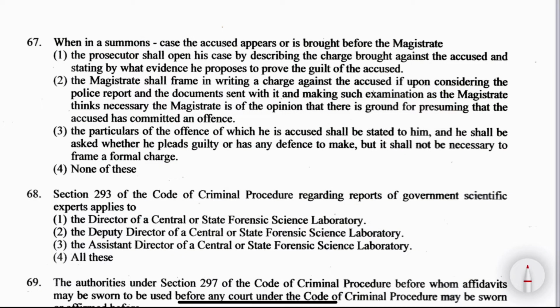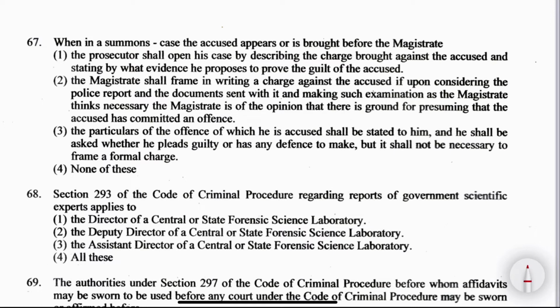When in a summons case the accused appears or is brought before the magistrate, the prosecutor shall open his case by describing the charge brought against the accused and stating by what evidence he proposes to prove the guilt of the accused. Or option 2, the magistrate shall frame in writing a charge against the accused if, upon considering the police report and the documents sent with it and making such examination as the magistrate thinks necessary, the magistrate is of the opinion that there is a ground for presuming that the accused has committed an offence.